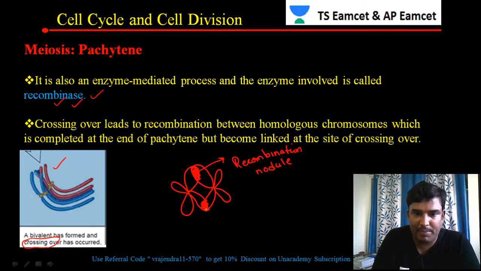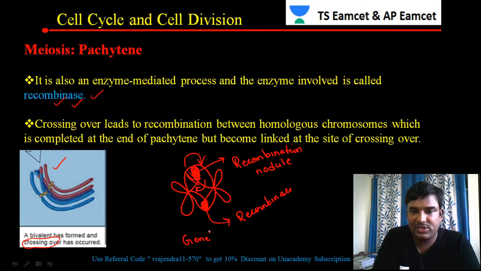So that recombination is assisted by an enzyme that is called as recombinase. Due to recombinase activity, what happens? This side fragment will be moving towards this side, and this side fragment will be moving towards this side. Because of that, genetic material exchange will be taking place.